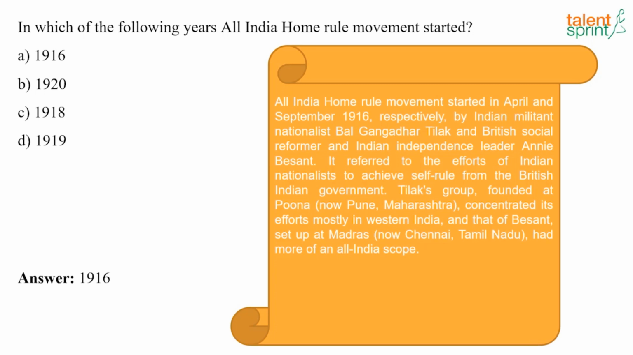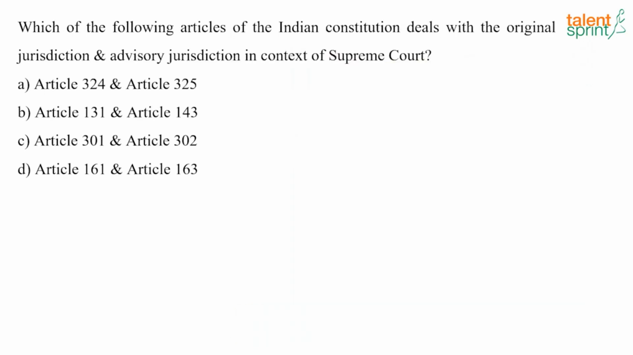Now the next question. Which of the following articles of the Indian Constitution deals with the original jurisdiction and advisory jurisdiction in the context of the Supreme Court? And the answer here is Article 131 and Article 143.